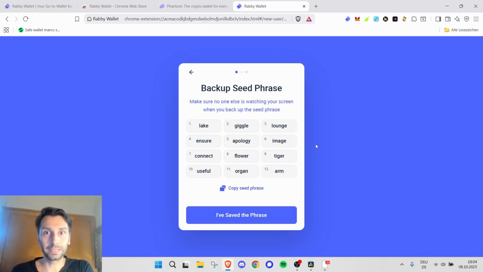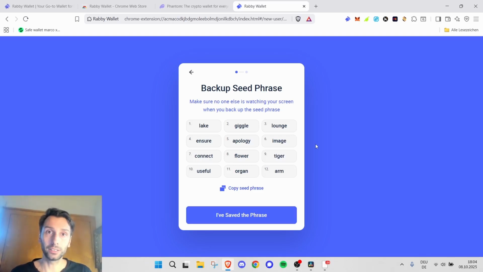Because if you have a spelling mistake in there, it's very, very devastating afterwards if you can't recover your seed phrase, if you lost your password and you don't have access to your wallet anymore. So be very, very careful about who you talk to about your wallet, who you give your seed phrase to, and how you store it.